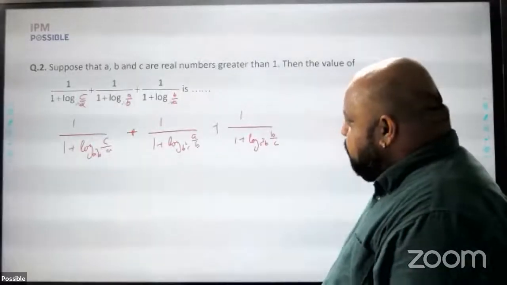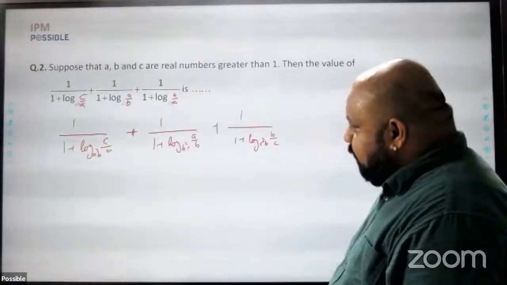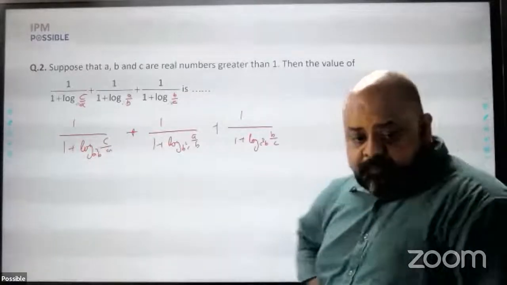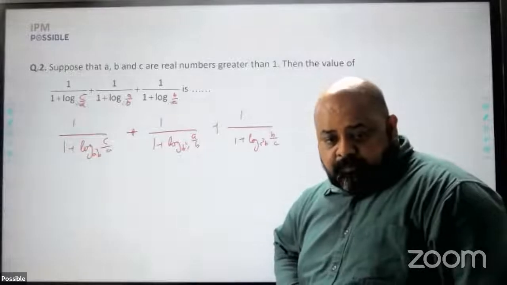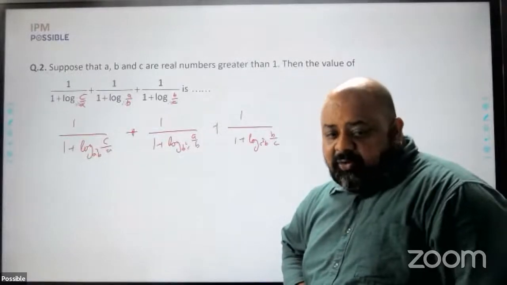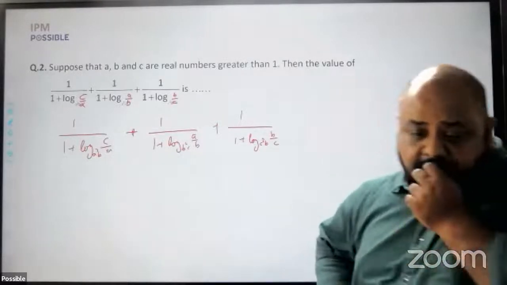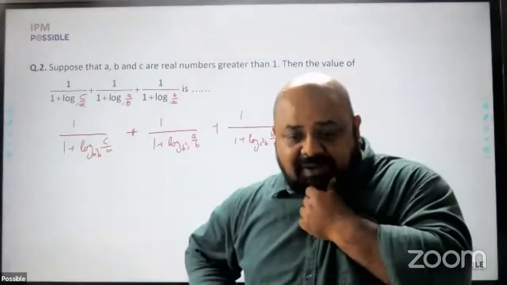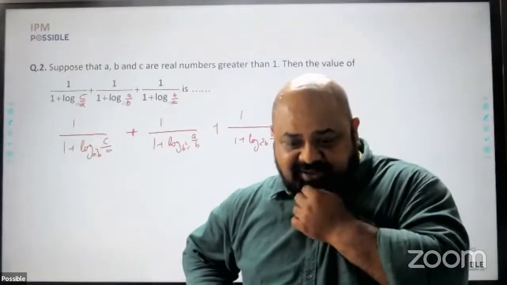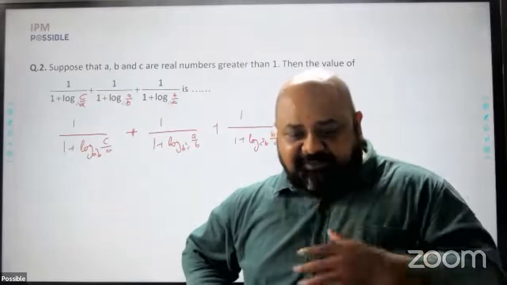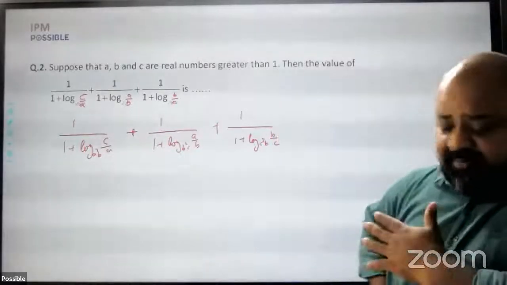Now, how do we solve this question? Again, it's a log question. Technically speaking, this pertains to the topic algebra. Now, what I would do for a question like this is put values for a, b, c, right? I could always solve this.